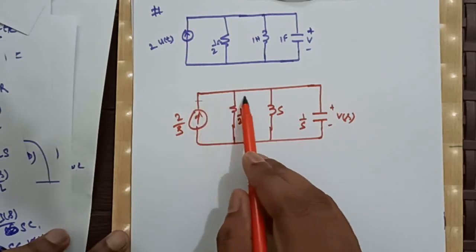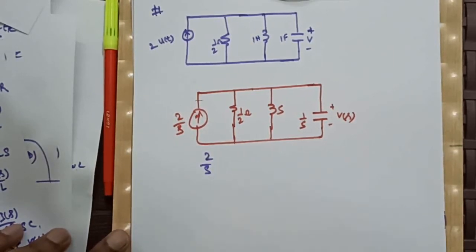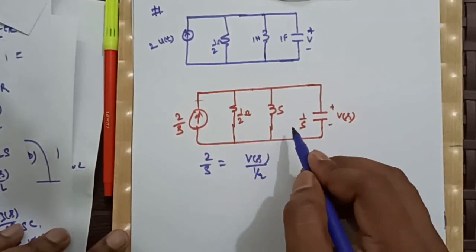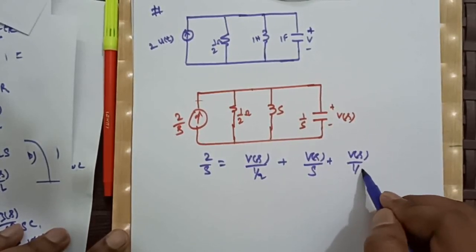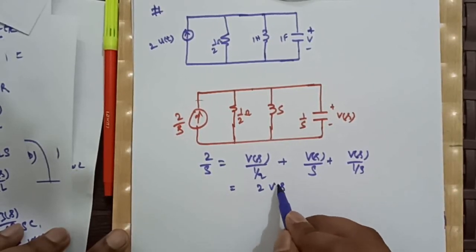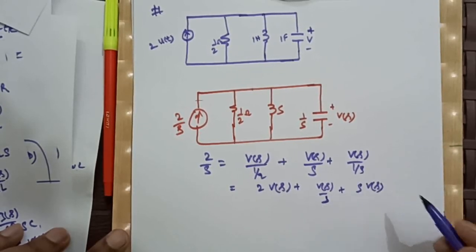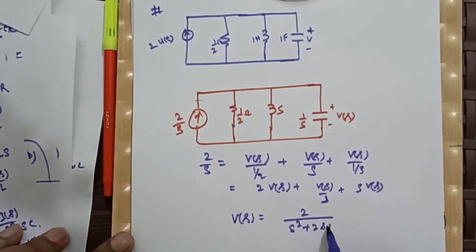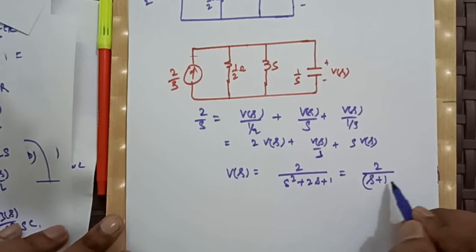Now if I apply KCL in this node, we will have 2 by S is equal to Vs by 1 by 2 plus Vs by S plus Vs by 1 by S, which is nothing but 2 Vs plus Vs by S plus S Vs. Now after simplifying this, our Vs will become 2 by S square plus 2S plus 1, which can be represented as 2 by (S plus 1) whole square.